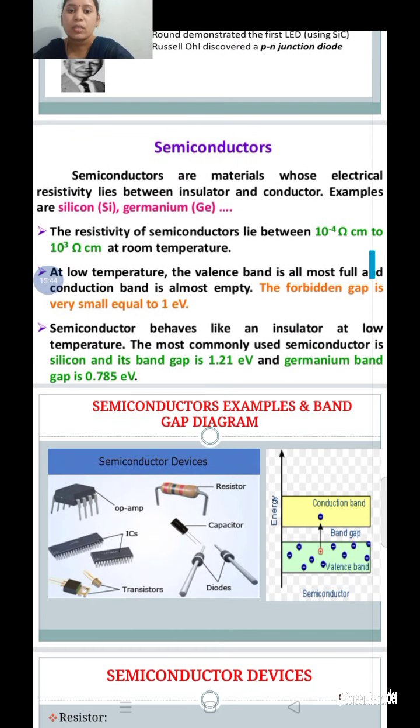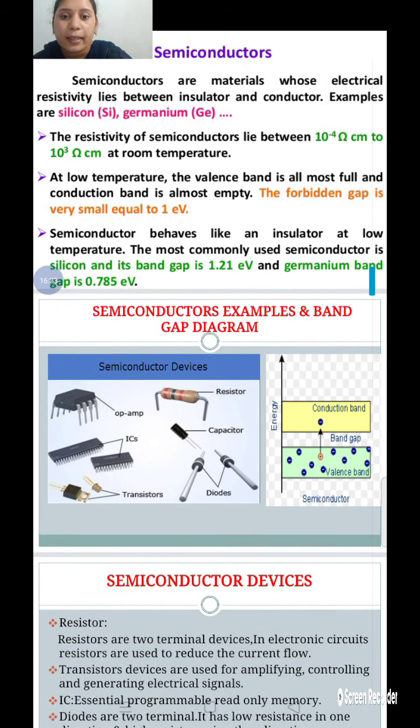These are the most commonly used semiconductors. The band gap of silicon is 1.21 electron volts and the band gap of germanium is 0.785 electron volts. Next, let us discuss semiconductor examples, semiconductor devices, and the semiconductor band gap diagram.